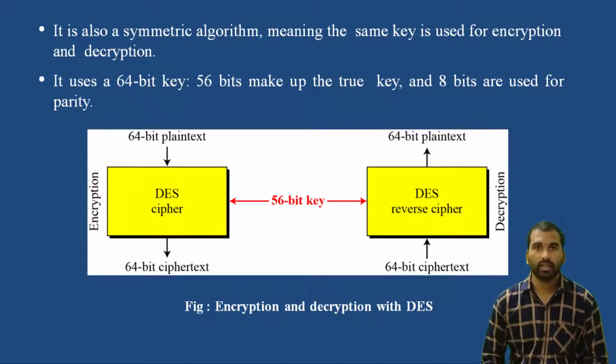On the decryption side, it takes the 64 bits of ciphertext, and the DES reverse cipher converts the ciphertext into 64 bits of plaintext. These two processes, encryption and decryption, take the same length key, that is a 56-bit key, for converting plaintext into ciphertext and ciphertext to plaintext.